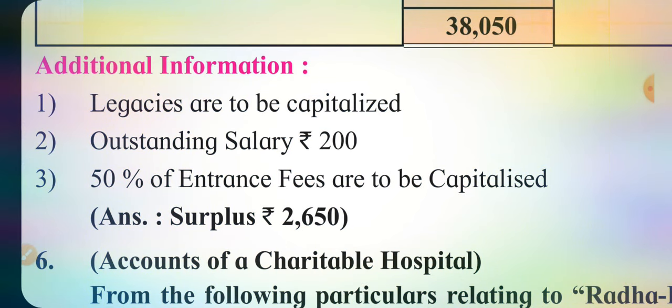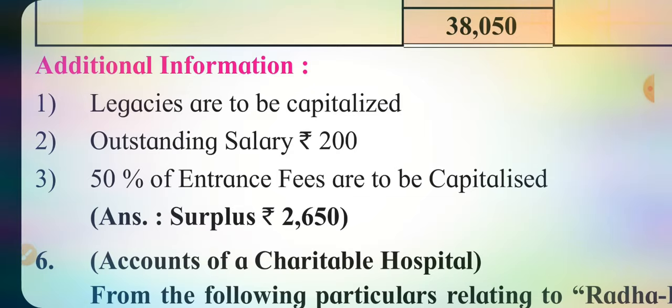Additional information, the first about the legacies. Legacies are to be capitalized, so we are not going to show legacies on income side. Outstanding salary rupees 200. This salary will be added to the salary on expenditure side, and 50% of entrance fees are to be capitalized. Means all the entrance fees is not treated to be income.